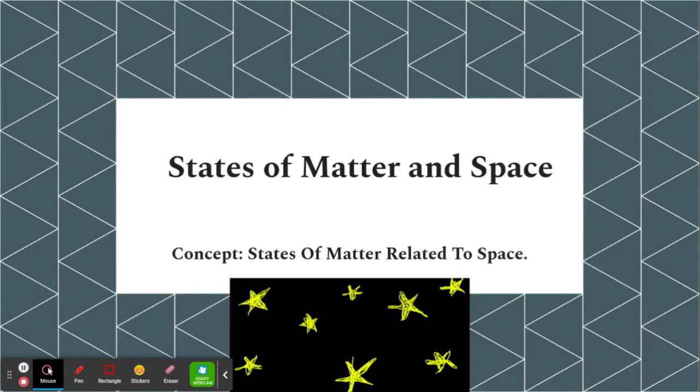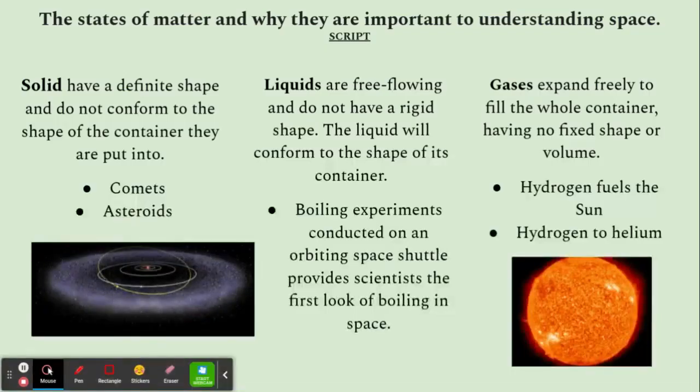The concept is states of matter related to space. Firstly, solids have a definite shape and do not conform to the shape of the container they're put into. Comets and asteroids are related to space because they can be found in the Kuiper Belt. By studying the belt, scientists are able to understand how planets were formed.